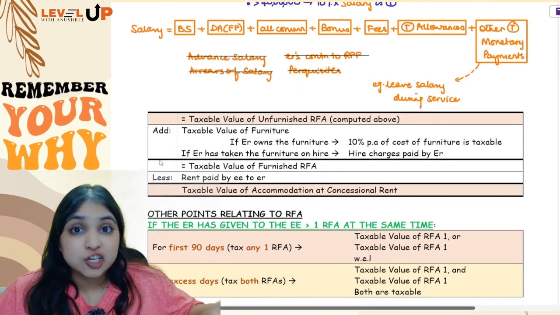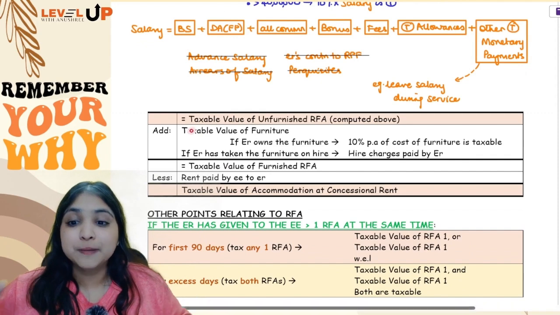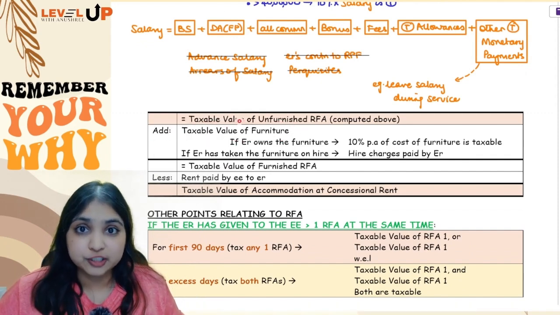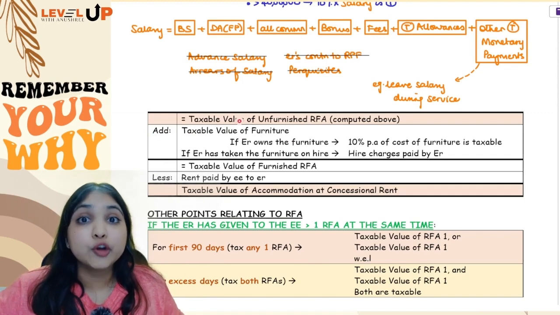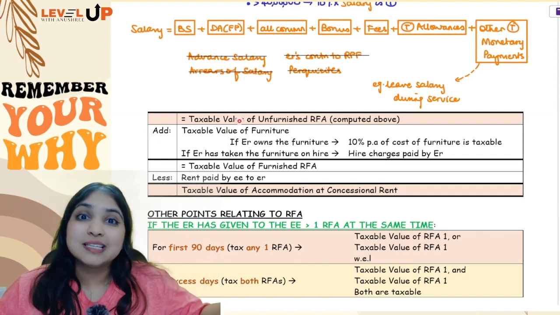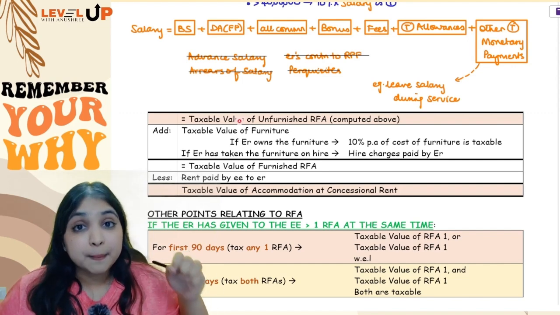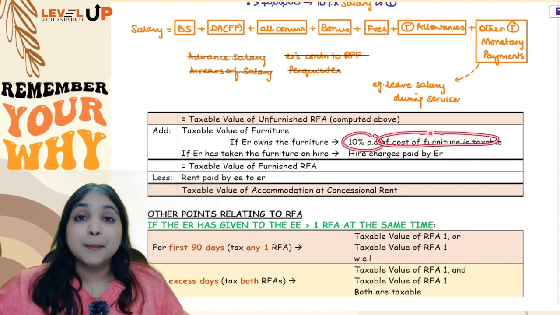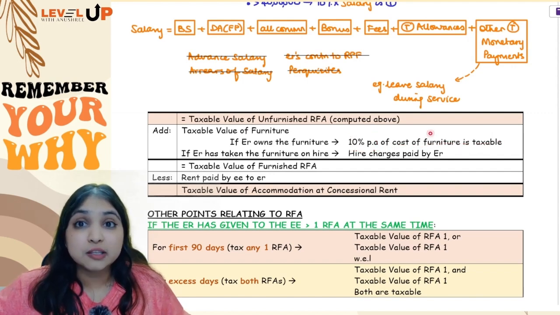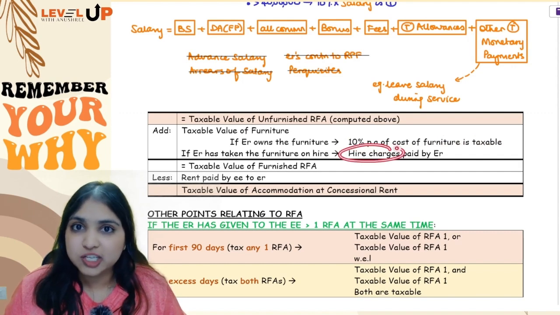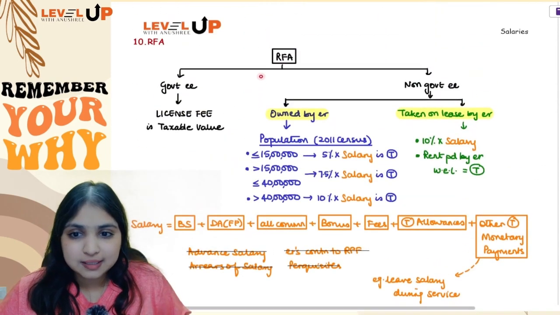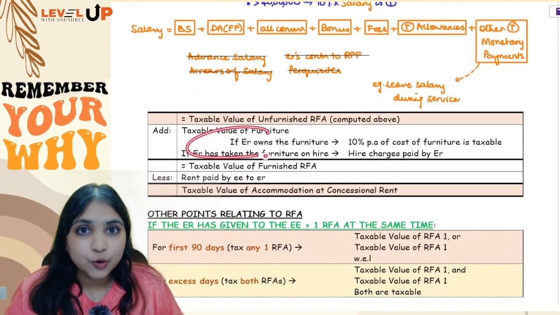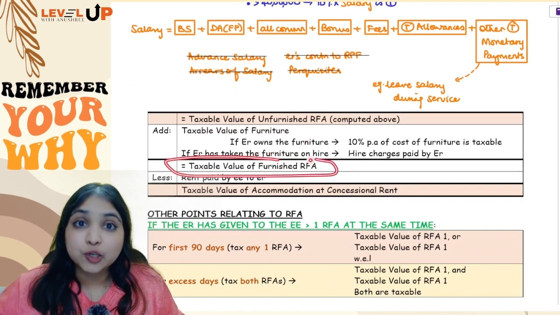Now in case furniture is also provided by the employer to the employee, you will add the taxable value of furniture also. Now how will you find the taxable value of furniture? It fully depends upon whether the employer owns the furniture or whether the employer has himself taken the furniture on rent. If the employer owns the furniture, you will take 10% per annum of the cost of the furniture. But if the employer himself has taken the furniture on hire, then you will add the hire charges paid by employer. To the unfurnished RFA you will add the value of furniture, and now you will get the taxable value of furnished RFA.